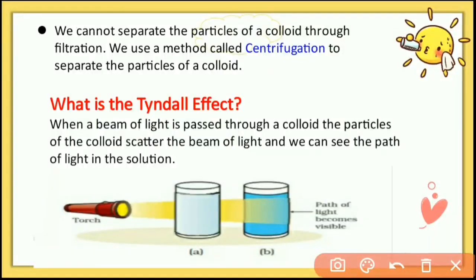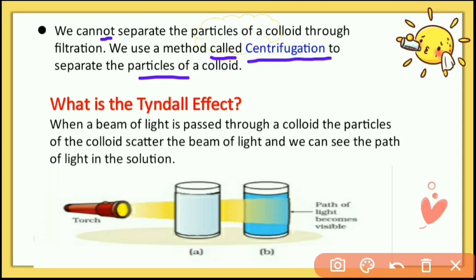The particle size of colloids is very small, and we cannot see them with naked eyes, so we cannot separate colloid particles by the simple filtration method. We use the centrifugation method for separating particles of colloid.